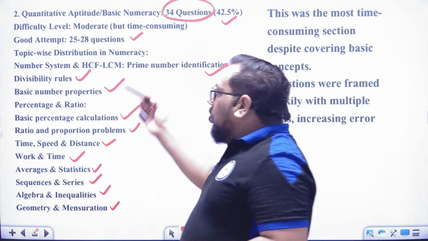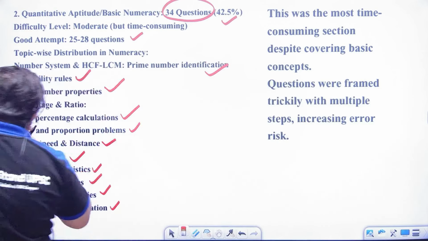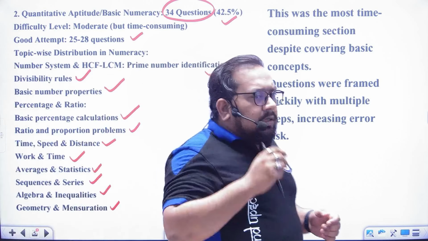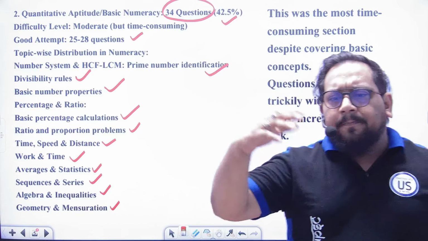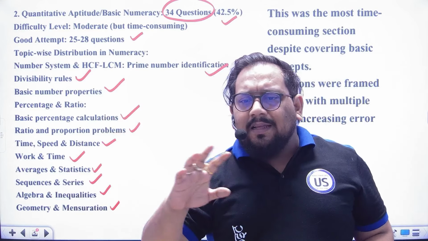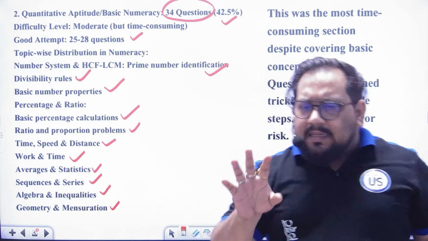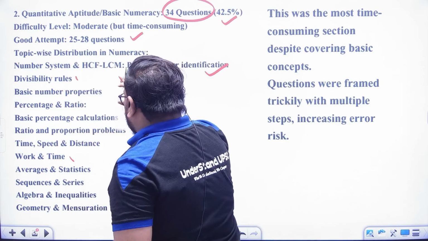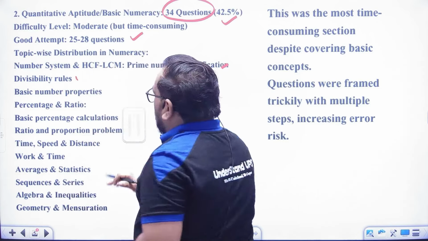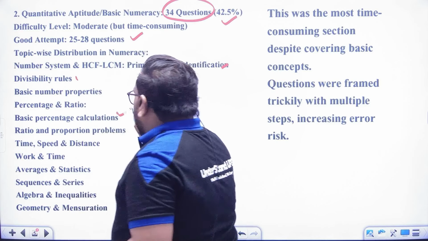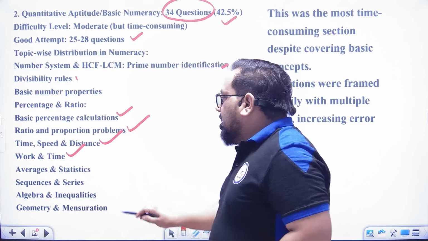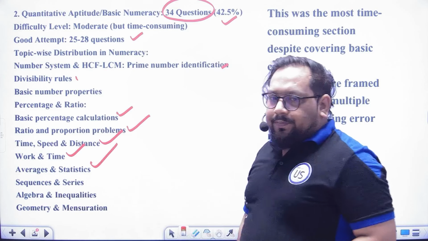See, all are easy, but if you check, not so much practiced. Easily understandable and easily doable are these topics: percentage, ratio, time, speed and distance, work and time, and average.